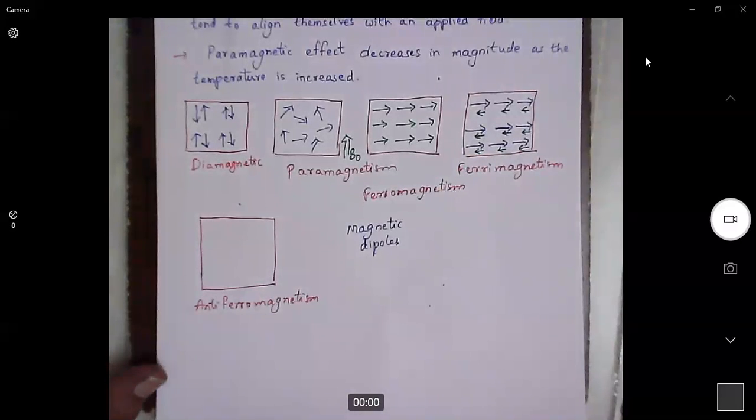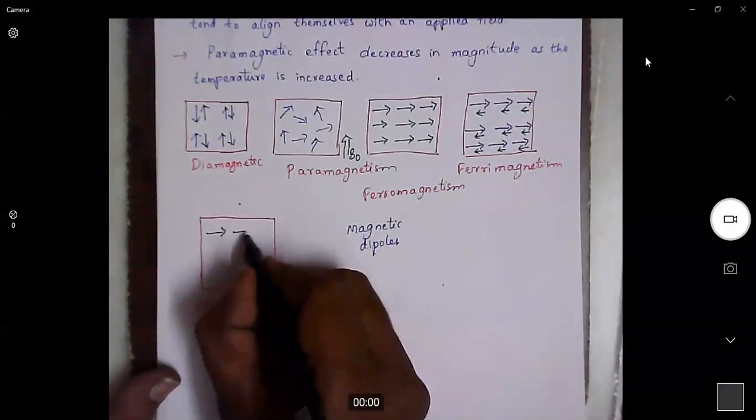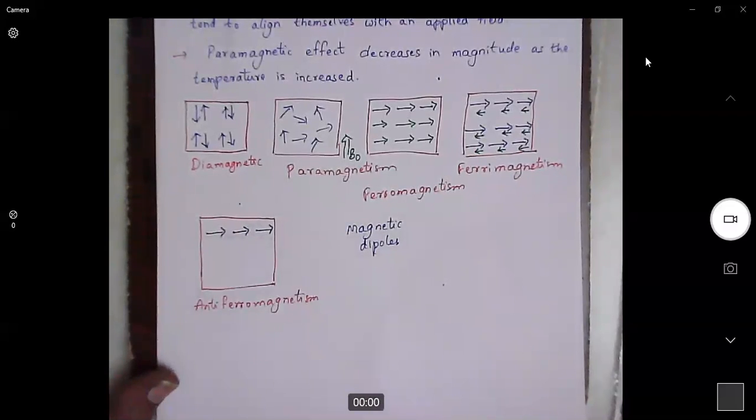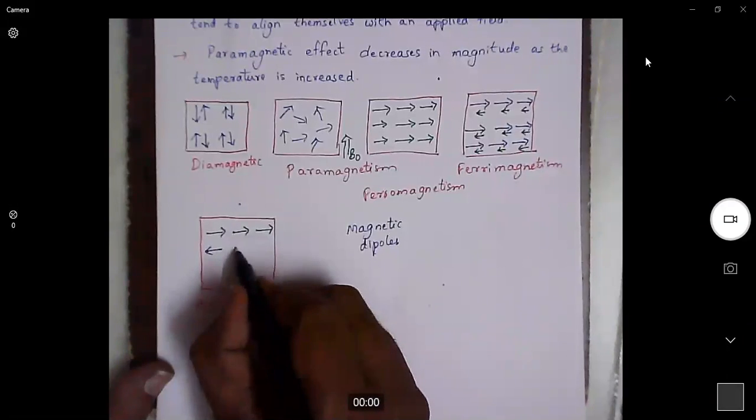What is antiferro? In antiferro, all the dipoles have equal and opposite dipoles.